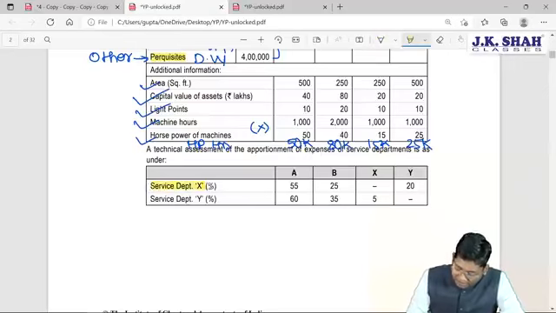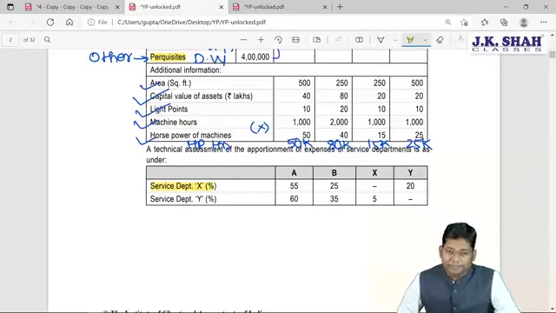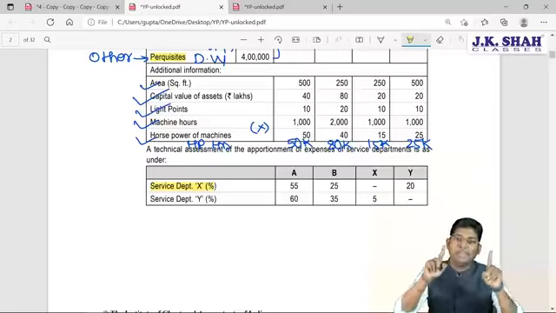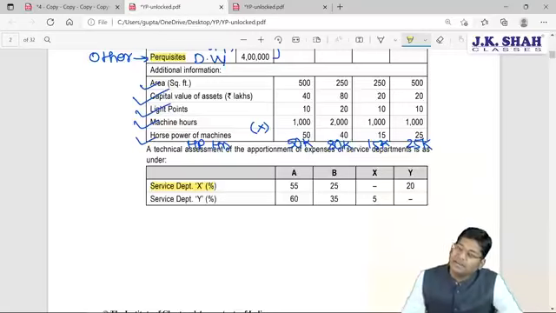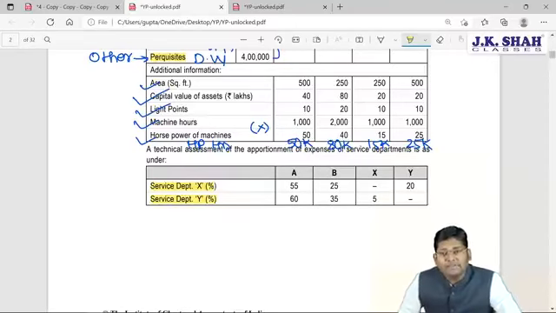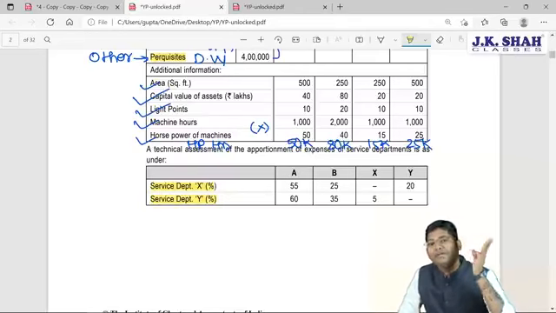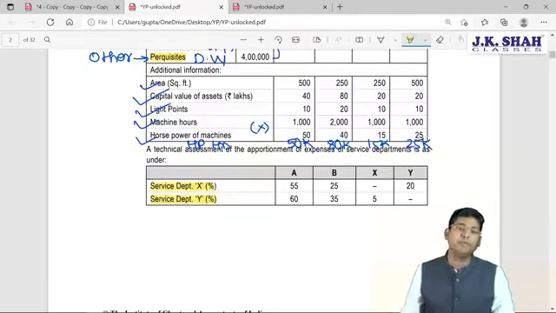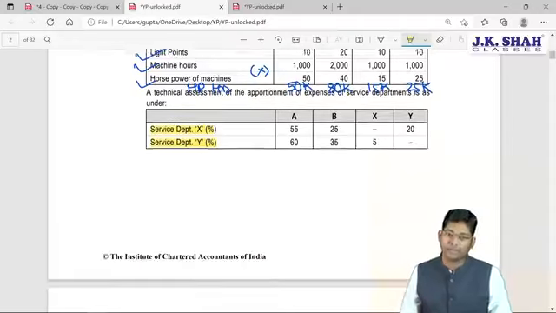Whatever service department X expenditure is there, that expenditure we are going to divide in 3 parts between A, B and Y in the given proportion, in the given margin, in the given percentage. The expenses of service department Y we are going to divide again in 3 parts between A department, B department and X department. So these are the reapportionment basis margins given in the question.